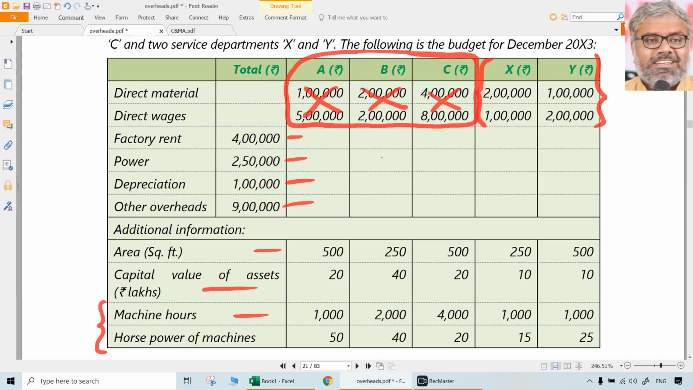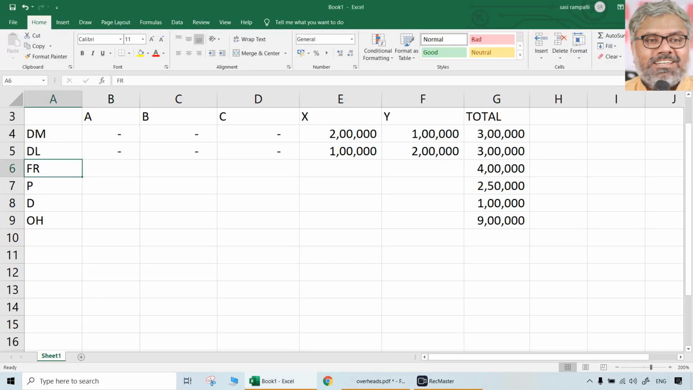On what basis? Area for factory rent. So 500, 250, 500, 250, 500. That is the area in square feet it is given. So let us just take total rather than wasting time on what should be ratio and all that. Finally what it is? Definitely it is total 2000 square feet. 2000 SFT has to be the denominator. So here this one divided by 2000 is guaranteed.